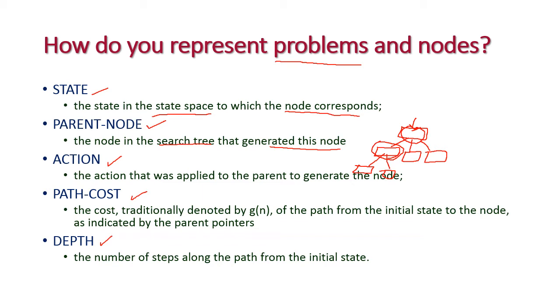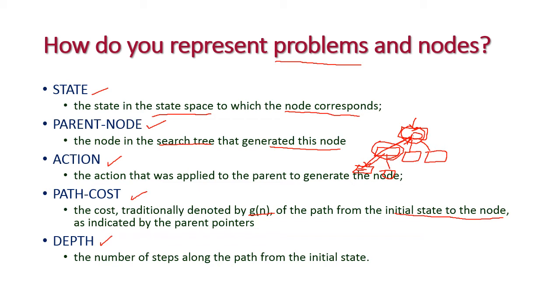Pathcast means traditionally denoted by G of n. Pathcast is denoted by G of n. The path from initial state to the node. Here our initial state is the parent node, that is the root node. Root node is our initial state. From the root node, for example, this is our current node, means what is the path cost between the parent node and the current node. So this is called as path cost, indicated by parent pointers. Okay.